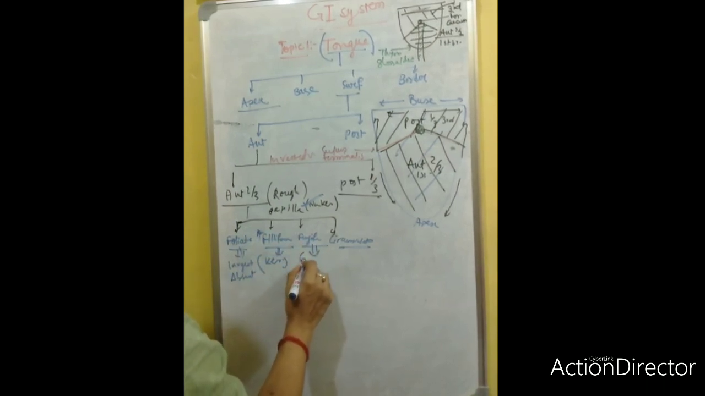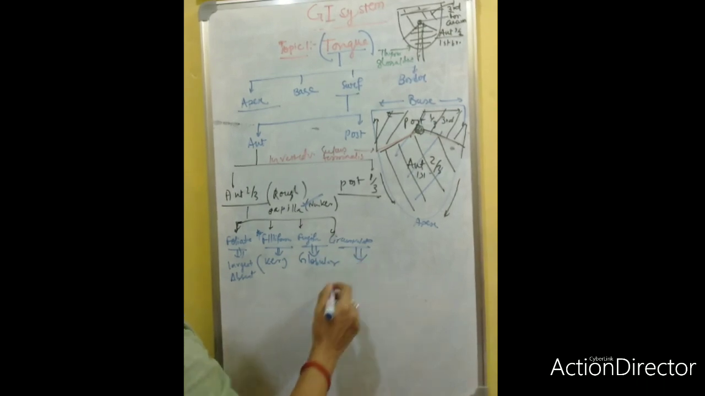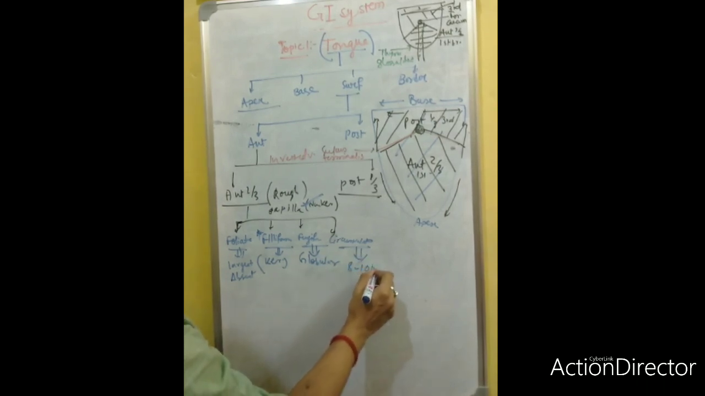Fungiform papilla, globular shaped papilla. Circumvallate papilla, 8 to 10 in number, and there is the most blood supply there.